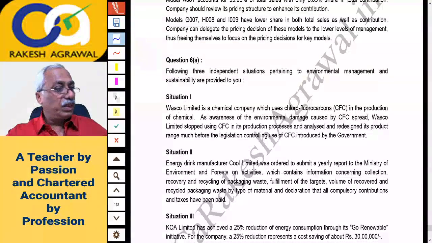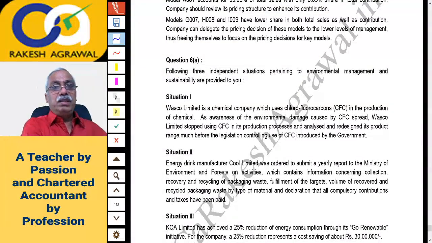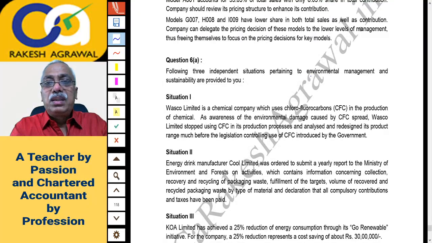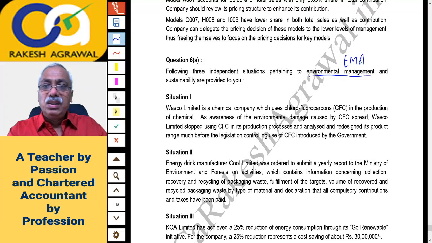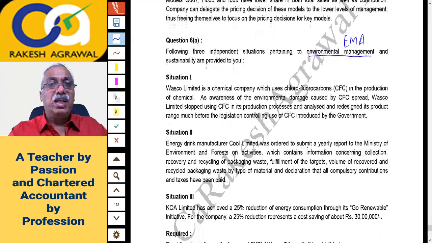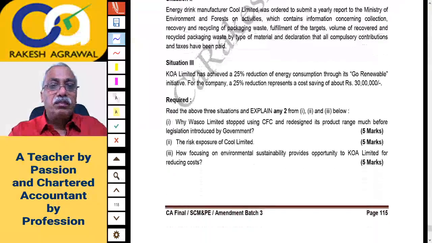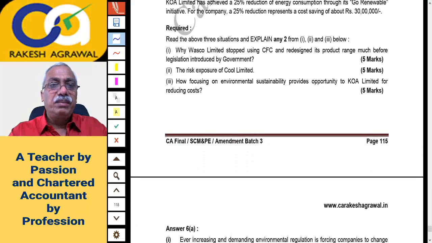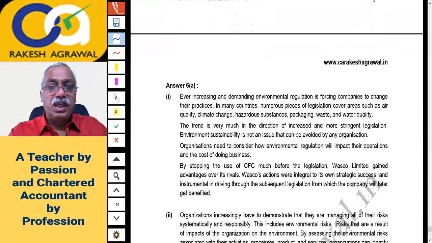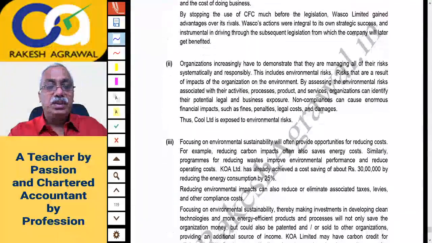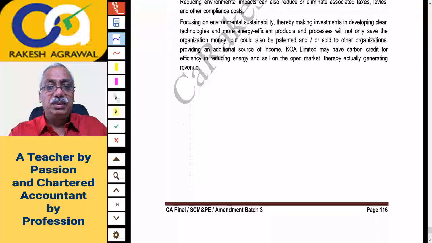Okay, now we go to question 6a. It seems to be a theory question. It's a case scenario basically, based on management accounting, environmental management accounting. So naturally I will skip it. You can read it, right? A simple, smaller one. So the question and answer of this case scenario theory is printed.